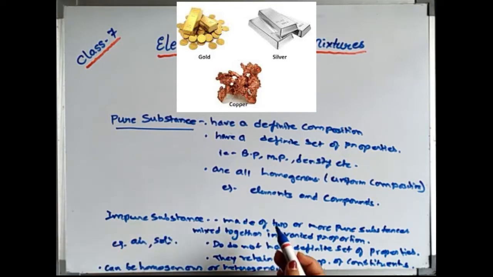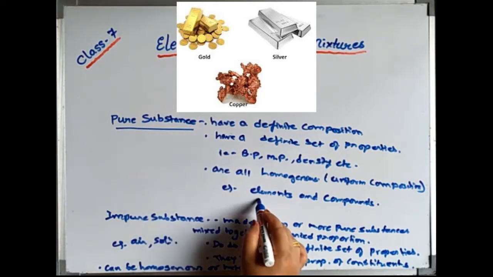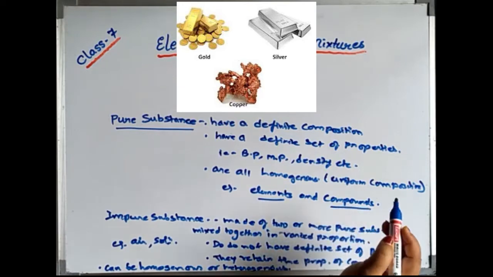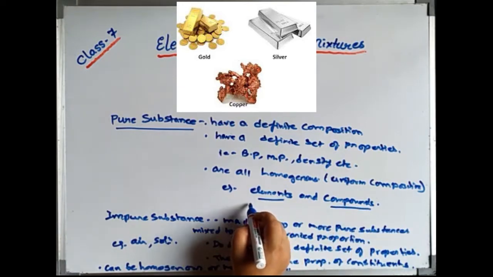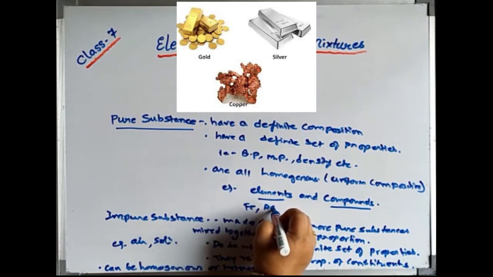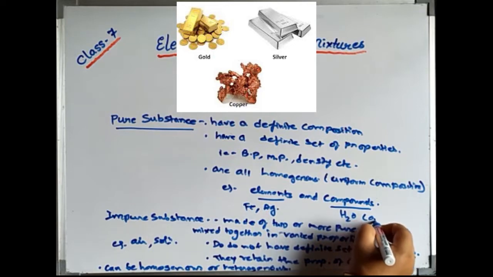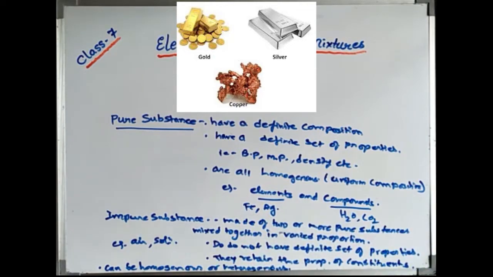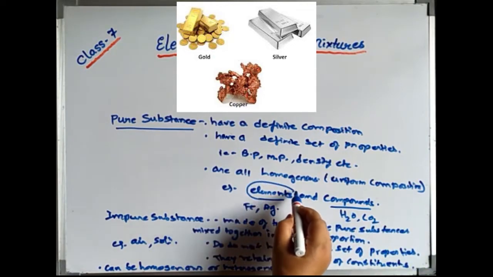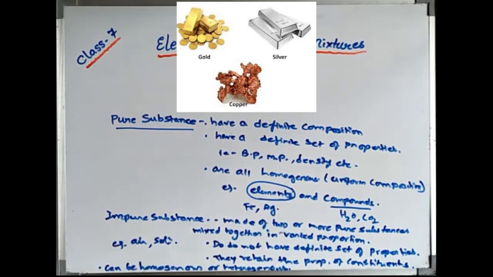So examples coming under the pure substance, elements and compounds are very good examples. Elements, any element you can take, like iron, silver; compound, water, carbon dioxide, you can take any example of this. So today we are going to learn this element in detail in this session. Now before I start elements, let us discuss the impure substance also.